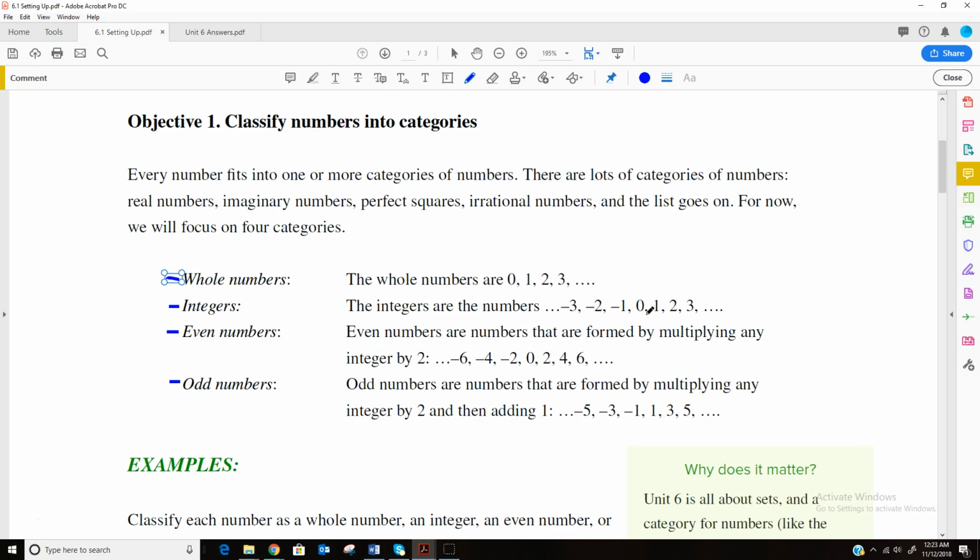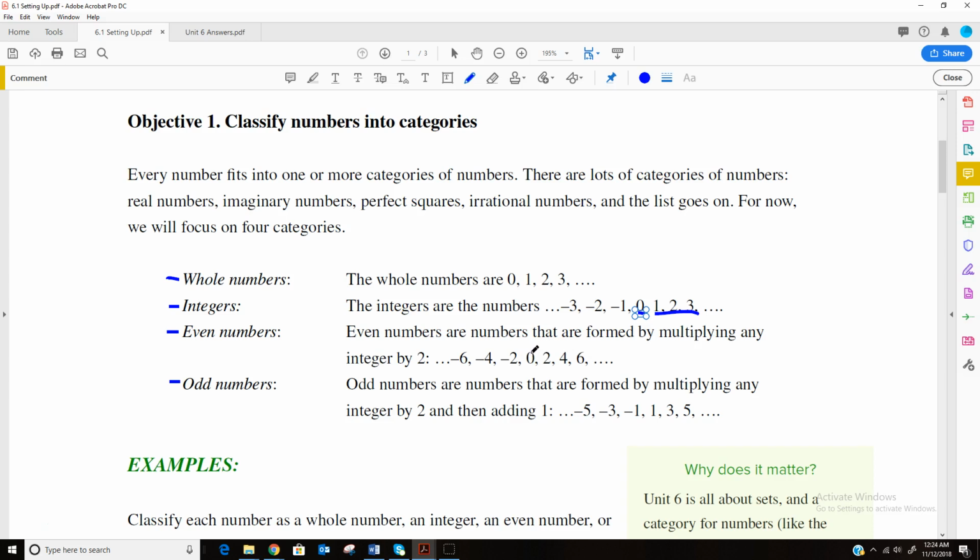Integers is the whole numbers. You notice it has here 0, 1, 2, 3, but then it also has their opposites, so -1, -2, -3, and it would go on forever downward and upward, whereas the whole numbers only go forever upward. The even numbers are a subset, or part of the set, of the integers. It is anything that is divisible by 2.